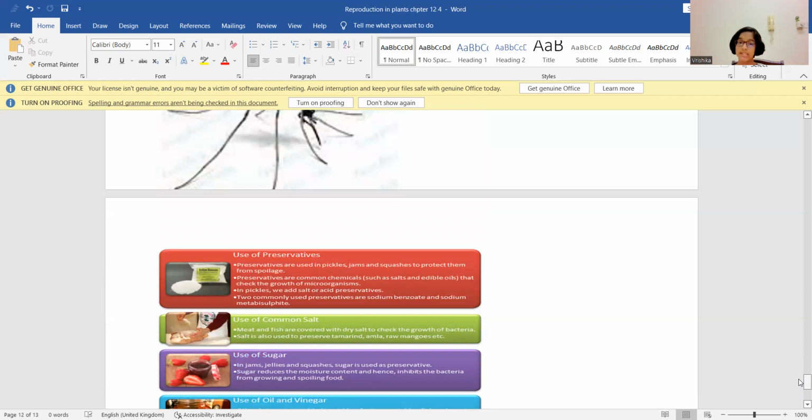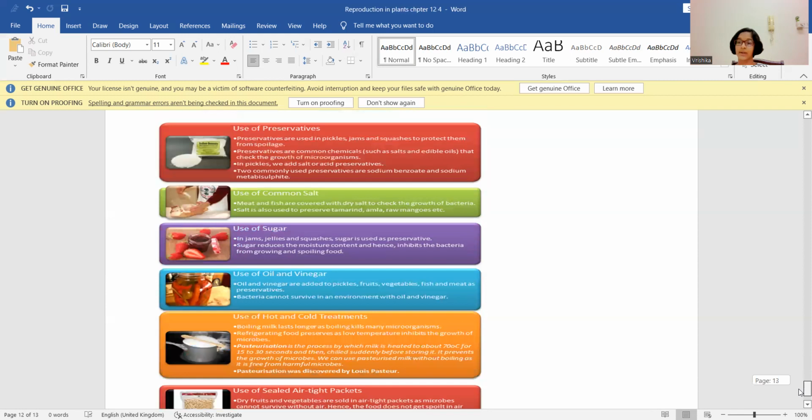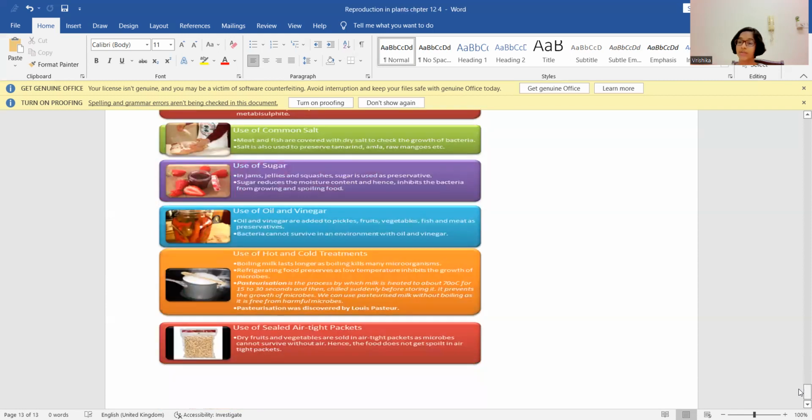Preservatives are used in pickles, jams, and squashes to protect them from spoilage. Preservatives are common chemicals such as salts and edible oils that check the growth of microorganisms. Some most common preservatives are sodium benzoate and sodium metabisulphite. Use of common salt. Meat and fish are covered with dry salt to check the growth of bacteria. Salt is also used to preserve tamarind, amla, raw mango, etc.